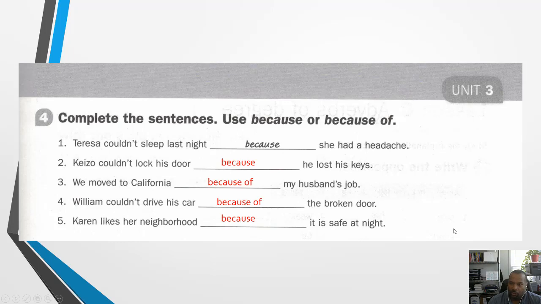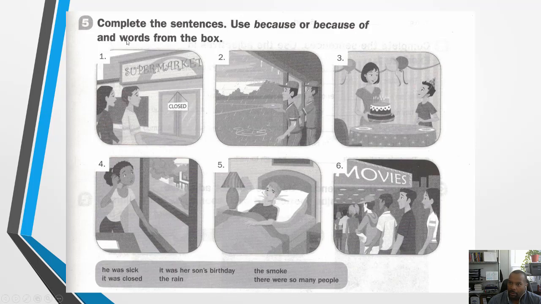Alright, so those are my answers. Hopefully we have the same answers. Alright, so let's continue on. Complete the sentences. So we're in number 5. Use because or because of and the words from the box. Alright, so let's look here. We have 6 pictures. Right? We have 2 people. They look like they want to go to the supermarket, but it's closed.